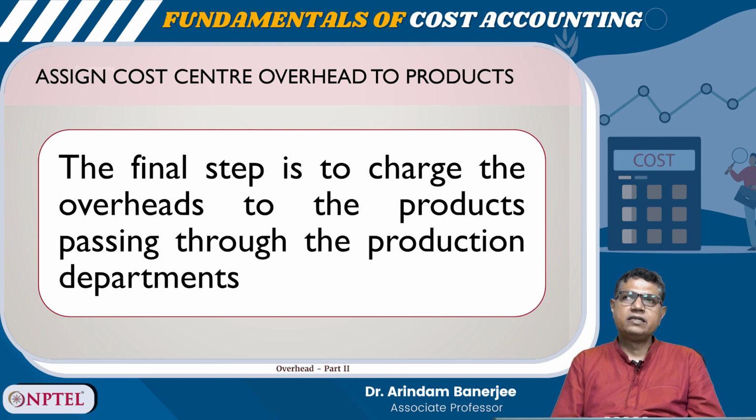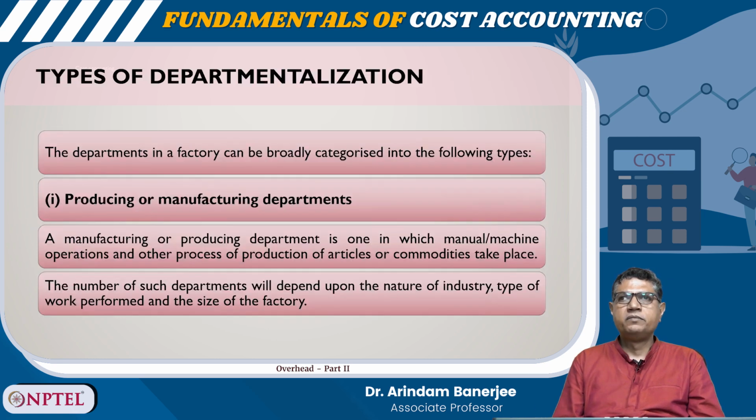So, final step, once these overheads are allocated to production departments as well as the service department, then you can reapportion the service department overheads to production departments, so to find out the unit cost, right?